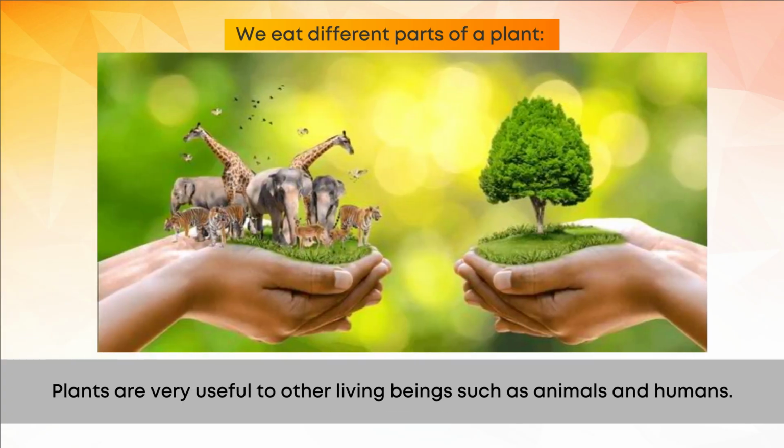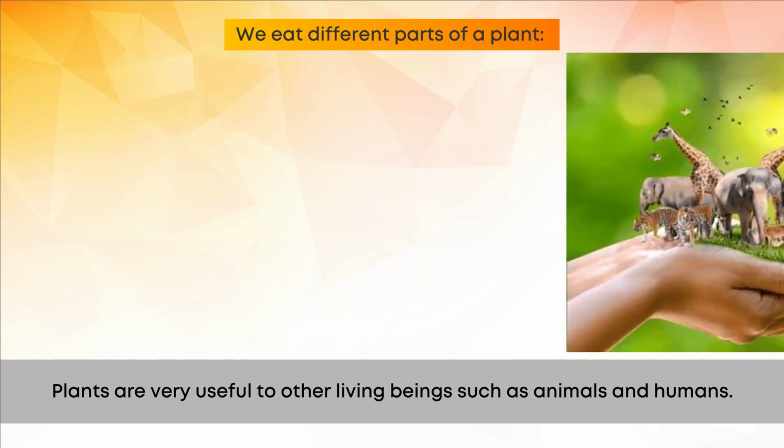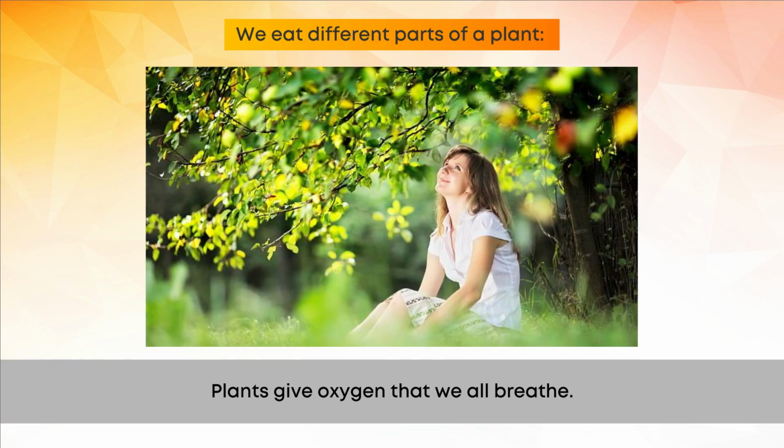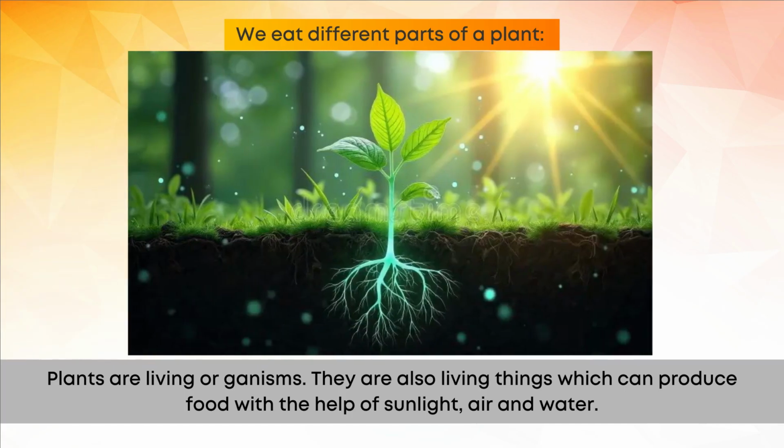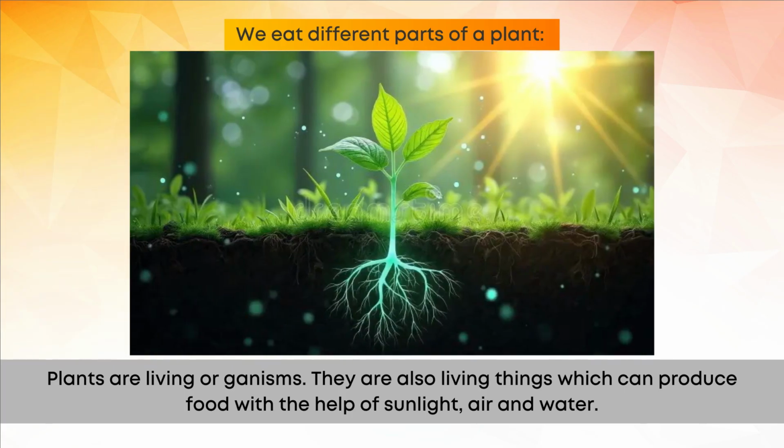Plants are very useful to other living beings such as animals and humans. Plants give oxygen that we all breathe. Plants are living organisms. They are also living things which can produce food with the help of sunlight, air and water.